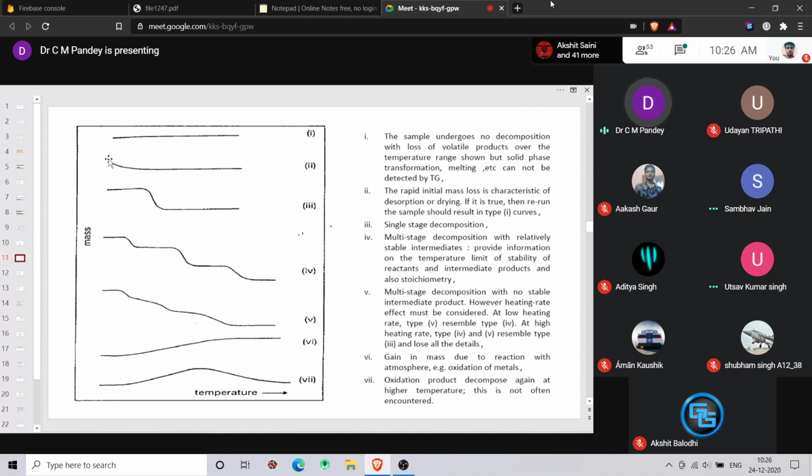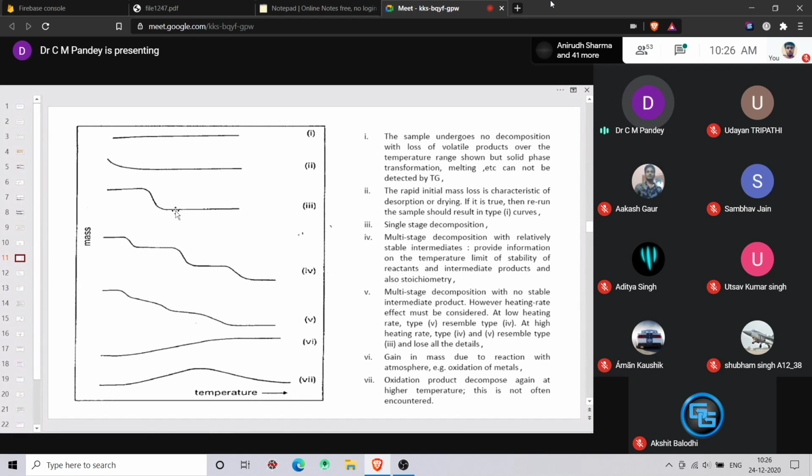Right. Now curve second. What does it mean? You will see that there is a slight decrease in the curve, and after that it goes stable. It means there is a rapid initial mass loss that is characteristic of desorption or drying of the sample, and after that the curve is similar to that of curve first. Clear?